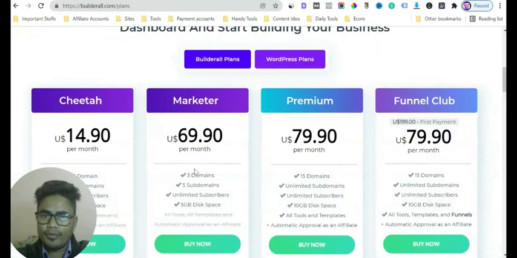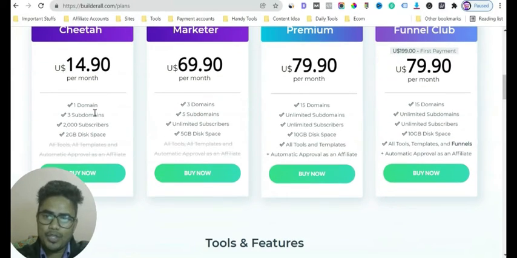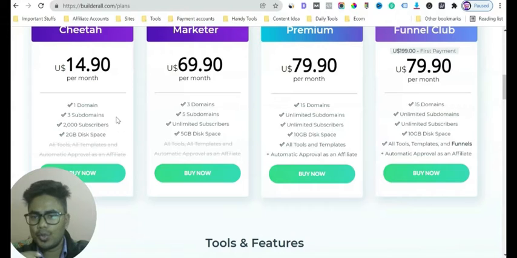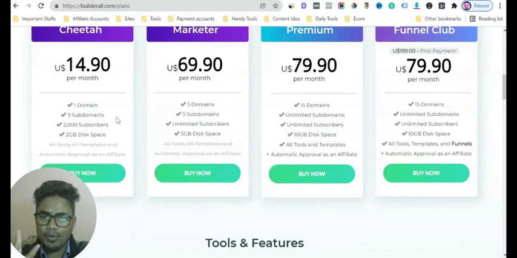So let's talk about the Builder plan first. The Cheetah plan is very cheap. It's 14.90 per month, which allows you to connect one domain and three subdomains, and you can host 2000 subscribers. Plus you also get 2 GB of disk space. You can't install WordPress in the Builder plan. In the Marketer plan you can have three domains, five subdomains, and unlimited subscribers.